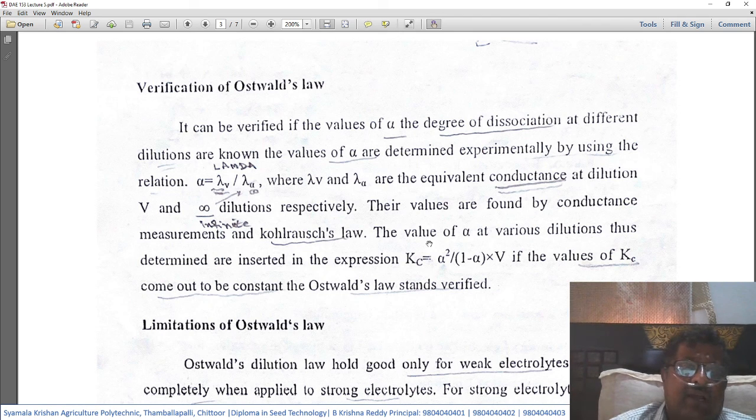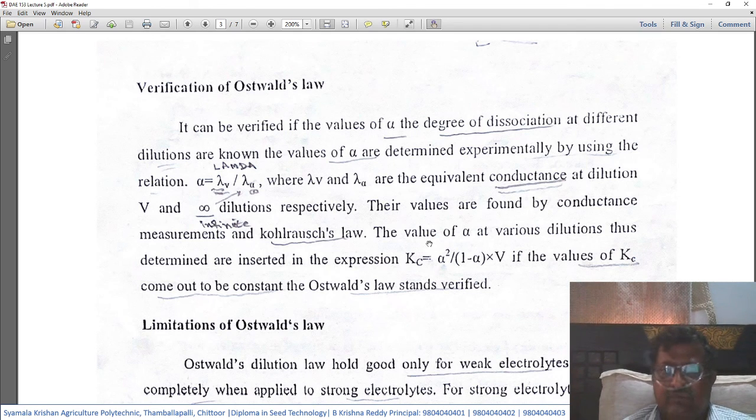Here, I think it needs to be written as lambda infinite, because it is given as infinite dilution.